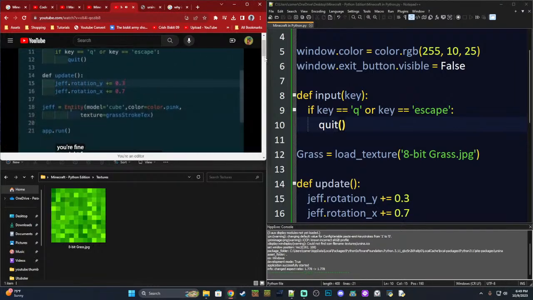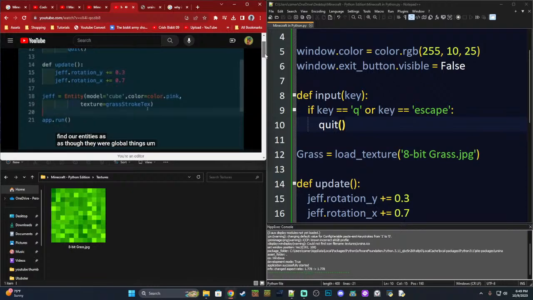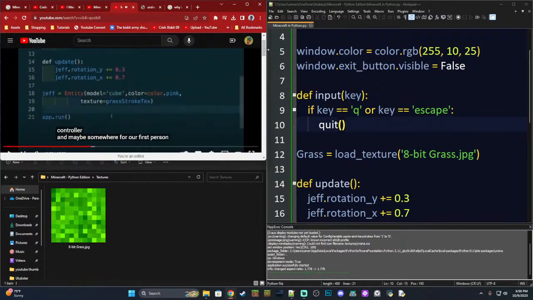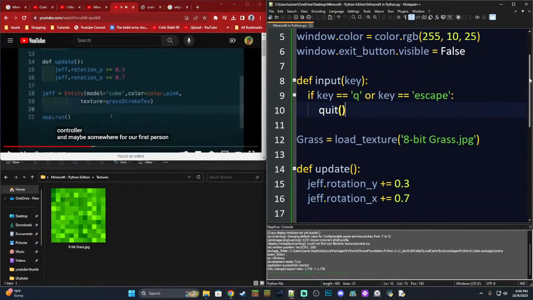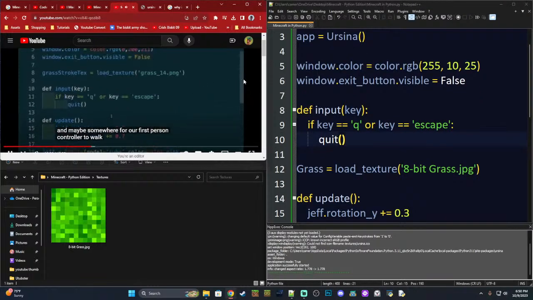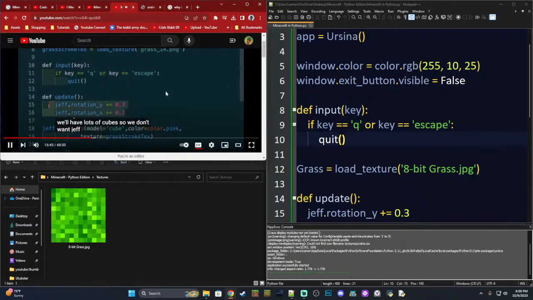For some reason, our program can find our entities as though they were global things. All right. So now we need a first-person controller. Cool. So we're getting to a very interesting part. We're going to add a first-person controller to the mix, which will allow us to walk around. That's going to be where it really gets interesting. So maybe instead of one cube, we'll have lots of cubes. So we don't want Jeff rotating.